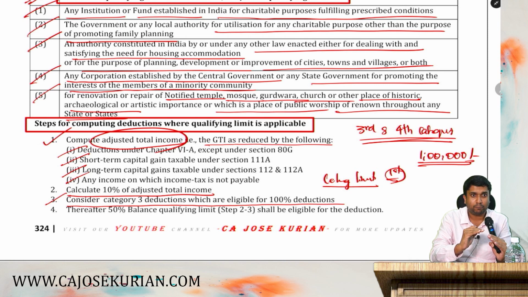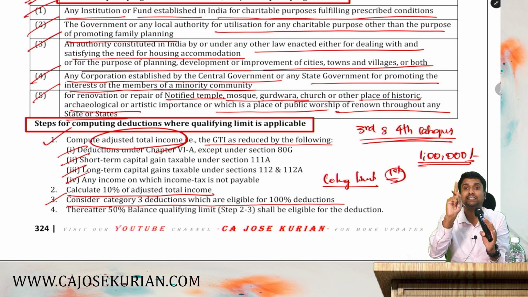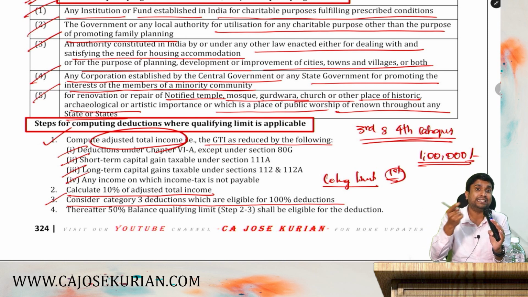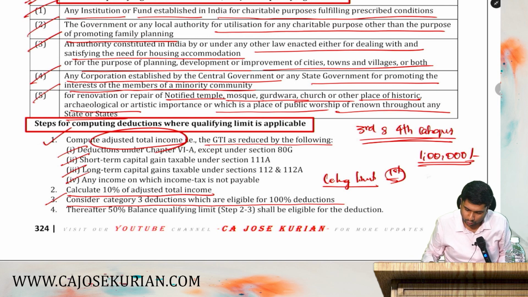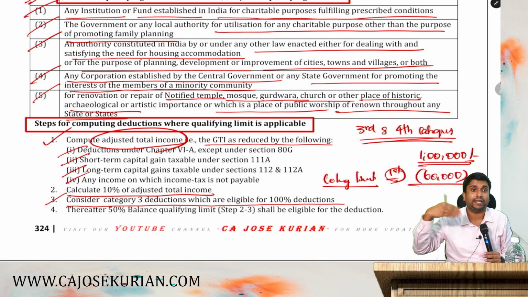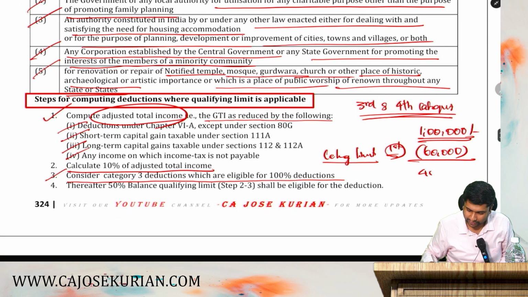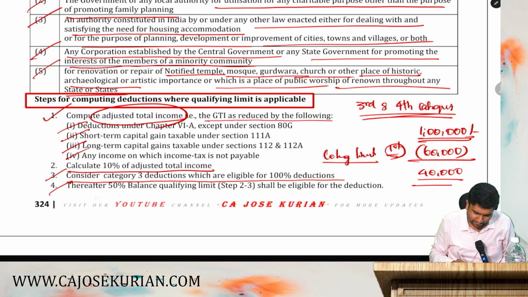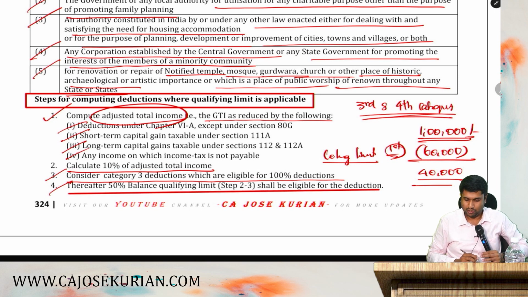If I am contributing both to the third and fourth, first priority should be given to which one? Third one. So I've contributed 60,000, and how much is the qualifying limit remaining? 40,000 is the qualifying limit remaining. Yes or no? Then what to do? Then thereafter 50% of the balance qualifying limit shall be eligible for the deduction. What do you mean by that?